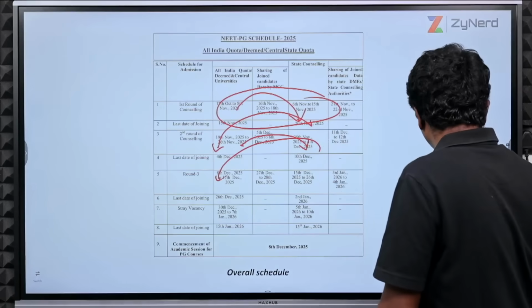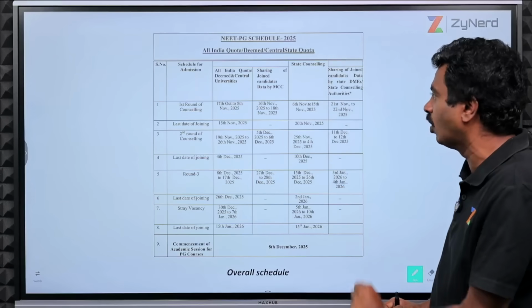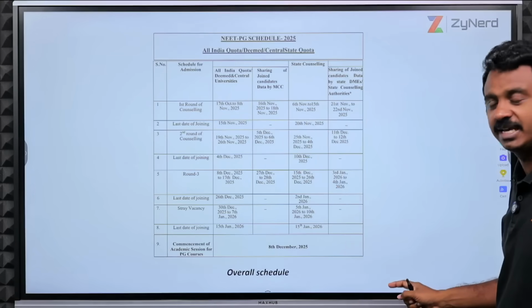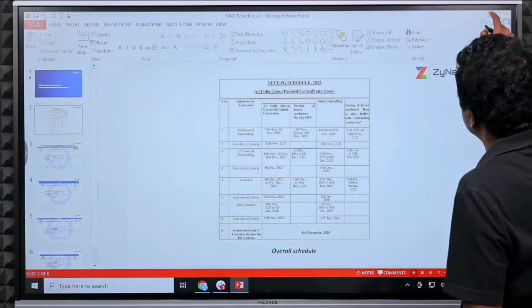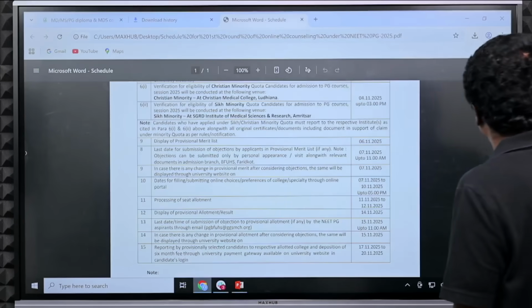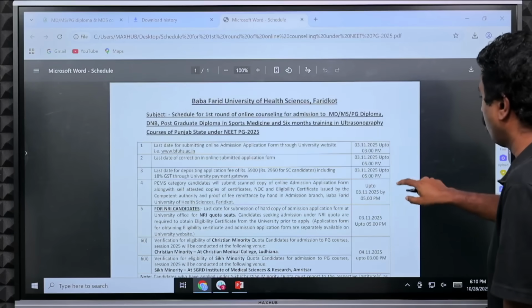Here the dynamics of resigning your state round 2 seat etc. you will have to work out based on your state info guides. We have done the info guides in detail to tell you what it is. Now here the thing is, let us take the example of a particular state and look at how this entire process works. We have taken Punjab's schedule. Punjab has put up the schedule now. So we will take Punjab's schedule and see how that happens. We already know, what do we know?